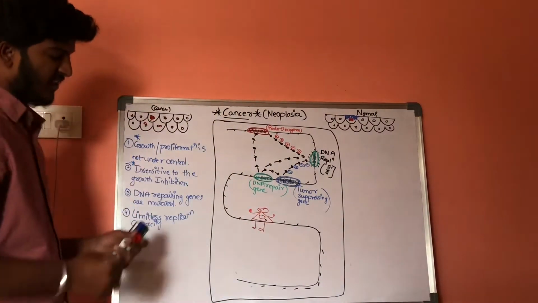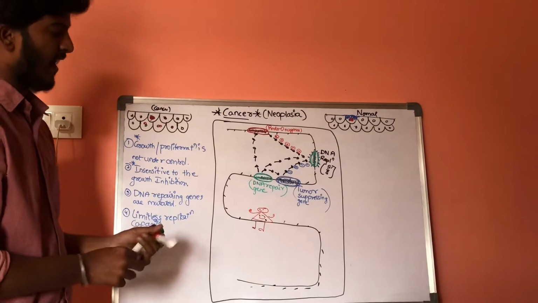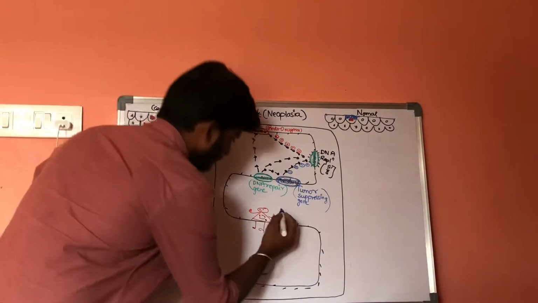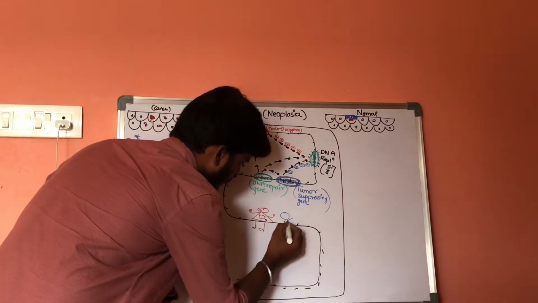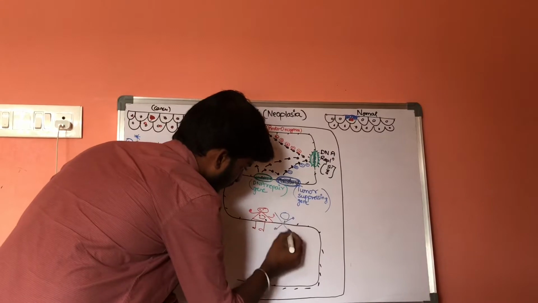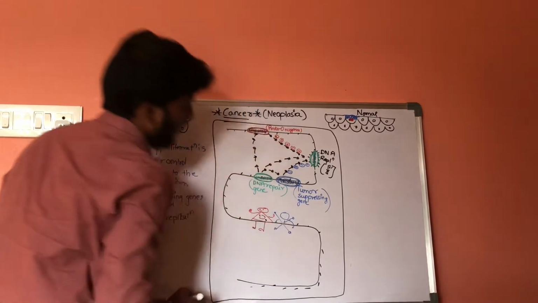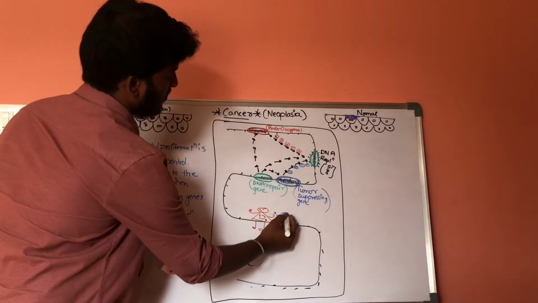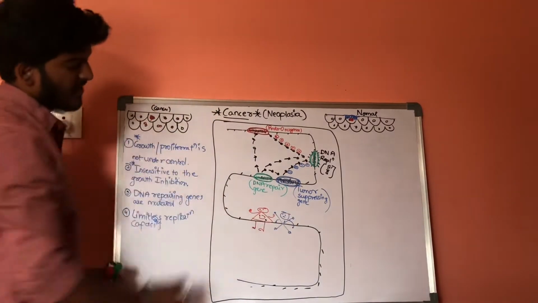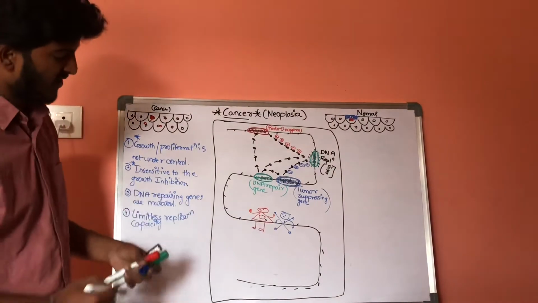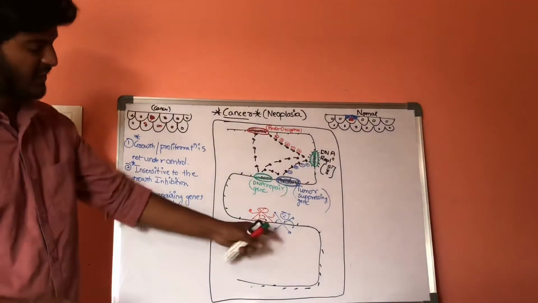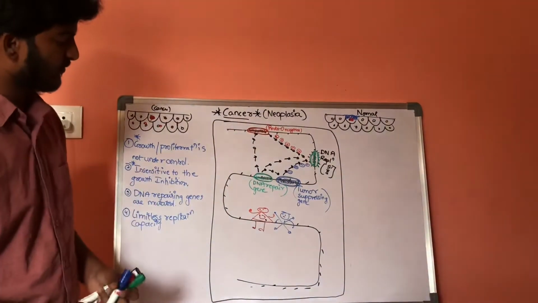Let us consider this is one gene, and this is another gene. These are the two sets of genes which are present in each and every cell.